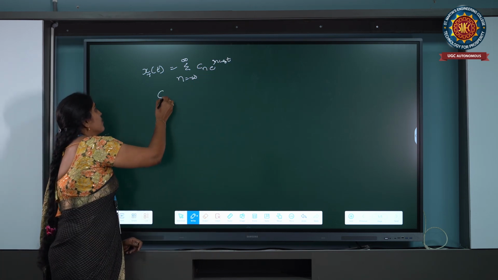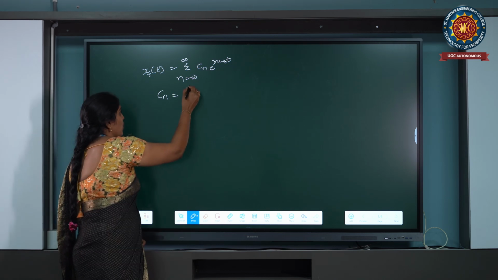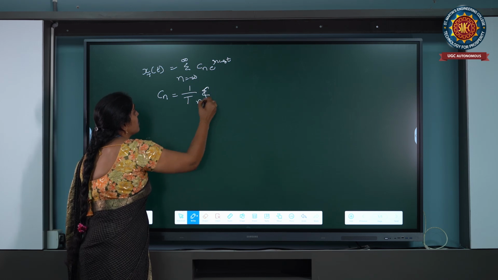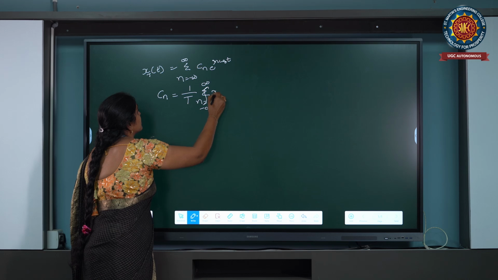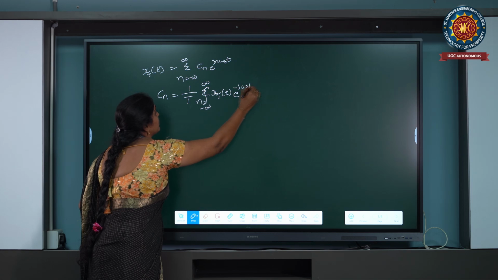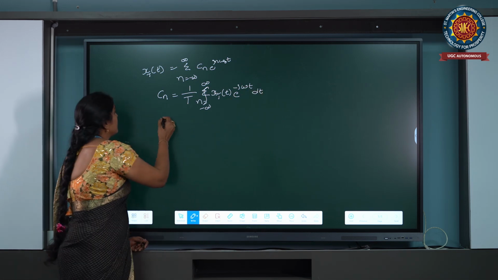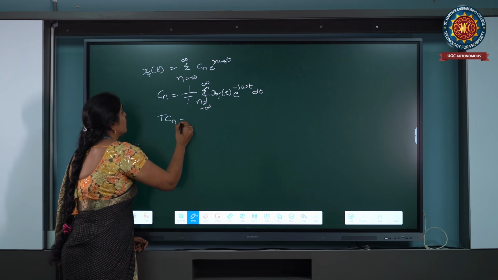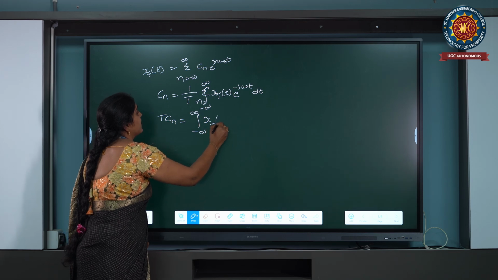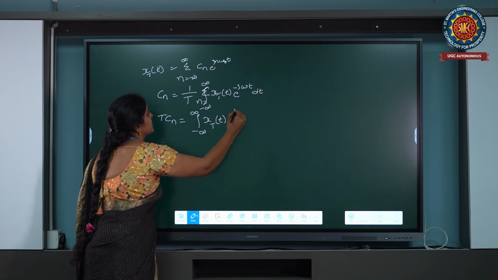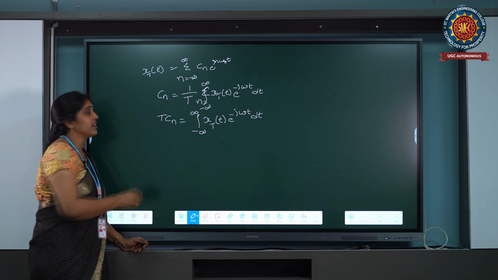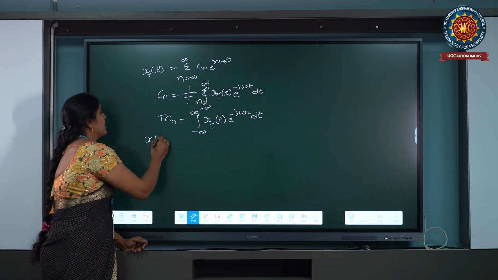So where Cn is the coefficient of the signal, Cn is equal to 1 by T into the summation, integration from minus infinity to infinity of x_T of t into e power minus j omega t into dt. Multiplying with T, T Cn is equal to the integration from minus infinity to infinity of x_T of t into e power minus j omega t into dt, and take x of t as an aperiodic signal.